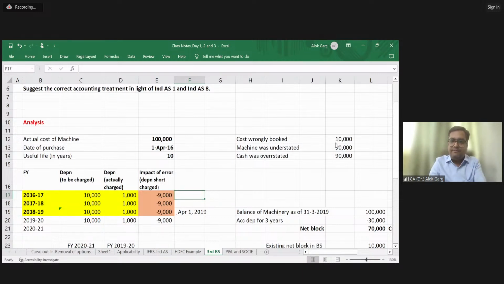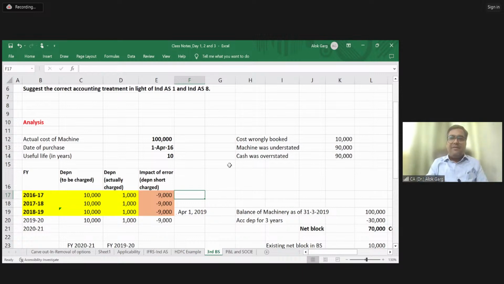Right, friends? Any doubt so far? Now, what to do in this circumstance in Ind AS? Had this been accounting standard, life was very simple. In the current year, whenever you found an error, it doesn't matter which period the error belongs to. Wherever you found the impact of the error, just take the impact in the current year as a prior period item. But in Ind AS,